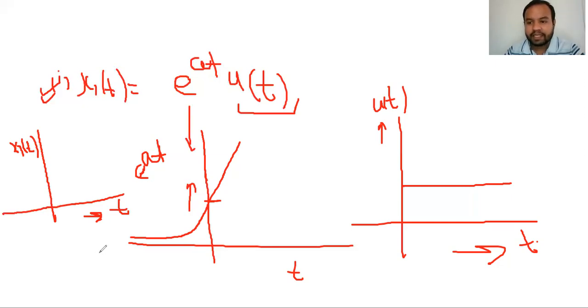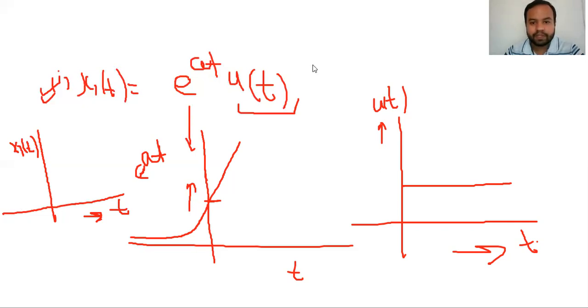When we are analyzing the graph, point to point multiplication is there. So see here, the value of magnitude at all values of t here will be 0. For the unit step signal, the value of this signal at t lesser than 0 is 0. But here we are having some values, right? So if we multiply something with this 0, what are we getting? We will get 0.